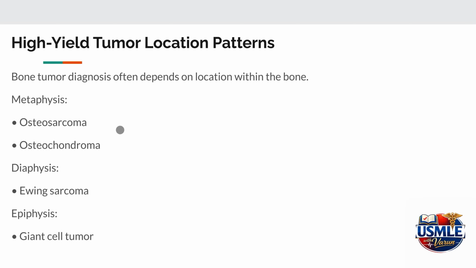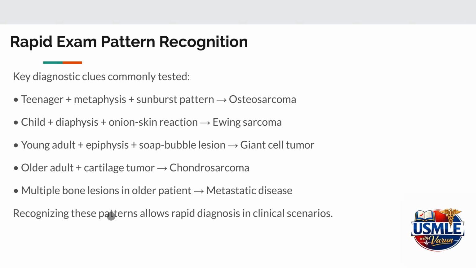One of the most useful strategies for identifying bone tumors is to remember their typical location within the bone. We have already been discussing this. I would just like to revise the same thing again. Epiphysis, whenever you see a malignant tumor, just think of giant cell tumor. And when you see some invasive kind of mass in the diaphysis, think of an Ewing sarcoma. Whereas in metaphysis, if you see something, just think of osteosarcoma and osteochondroma.